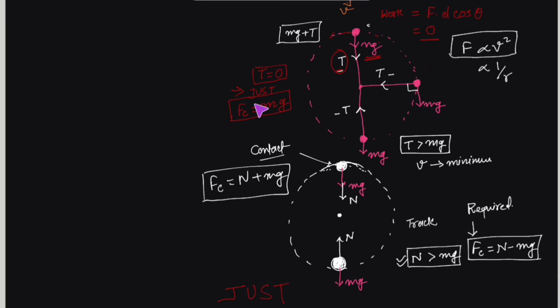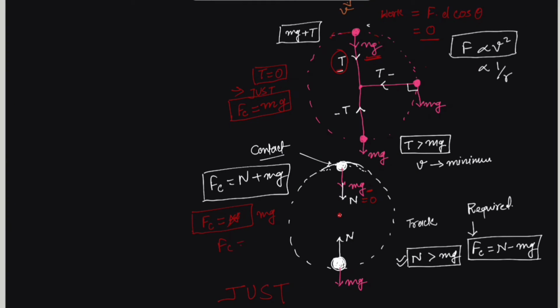Similarly, in this case, it says the object just completes the circle. It neither goes up nor goes down. It just completes this circle. It means the entire centripetal force required for this circular motion is provided by the weight alone, and the normal force would become zero. Only the weight is enough, just enough, to provide the required centripetal force.